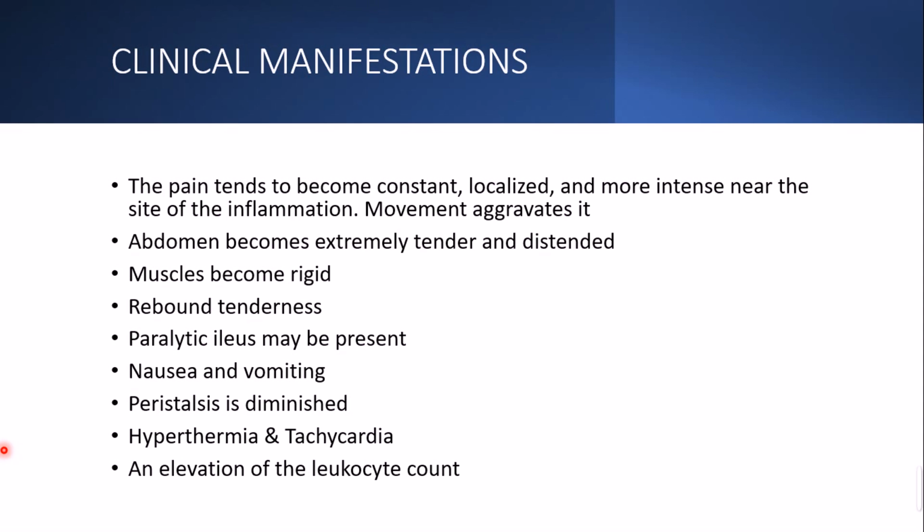There will not be peristaltic movement, or it will be slowed down, because of what is happening in your abdominal region. Now the patient will have fever, and the pulse rate will be higher than 100 beats per minute, and the leukocyte count will be increased because there is bacterial infection. So WBC will be increased to tackle that infection.